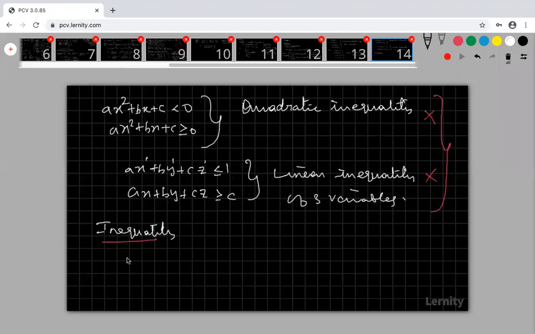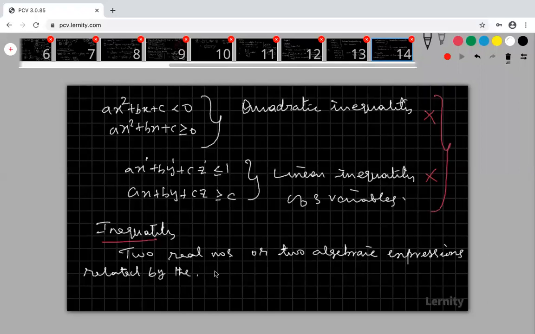Two real numbers or two algebraic expressions related by the symbols less than, greater than, less than or equal to, or greater than or equal to form an inequality. Okay, right.